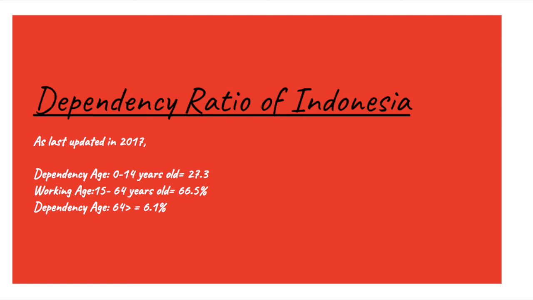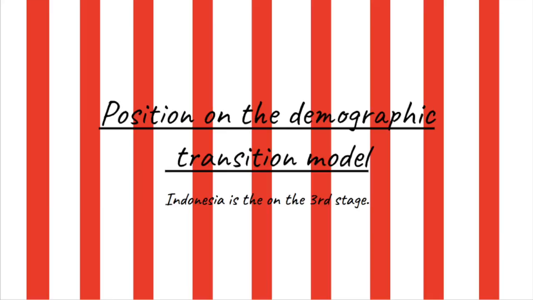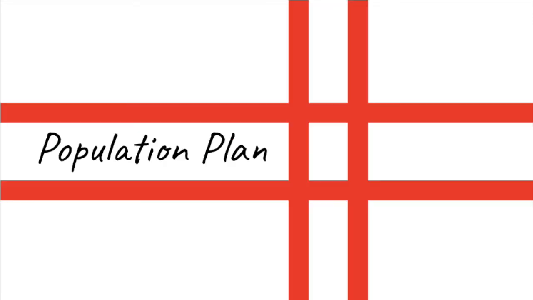The dependency ratio at the moment is 66.5% working age population, 27.3% younger dependency age population, and 6.1% older dependency age population. Indonesia is in the third stage of the demographic transition model because the death rate in Indonesia has gone down and is low, but the birth rate is still very high, even though it is decreasing. So for example, right now Indonesia's birth rate is 18.7, while the death rate is 7.1.